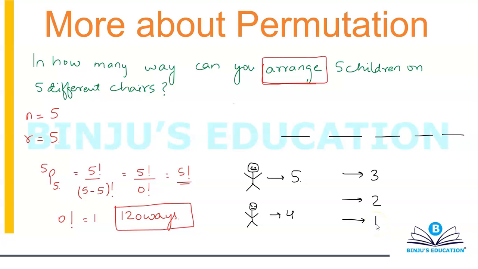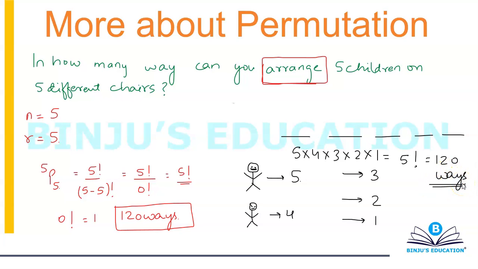Now you want the first child to sit, and the second child to sit, and the third child to sit, and the fourth child to sit, and the fifth child to sit. Whenever you use the word "and", it stands for multiplication. So your answer will simply become 5 into 4 into 3 into 2 into 1, which is again equal to 5 factorial, that's equal to 120 ways.